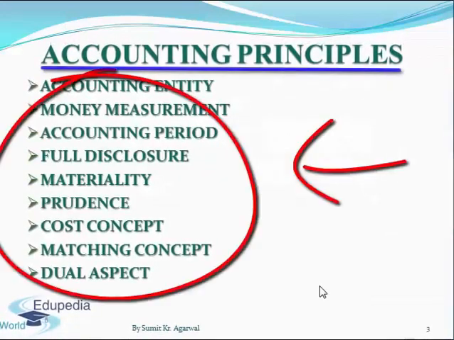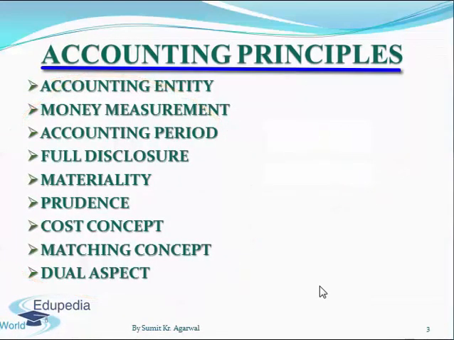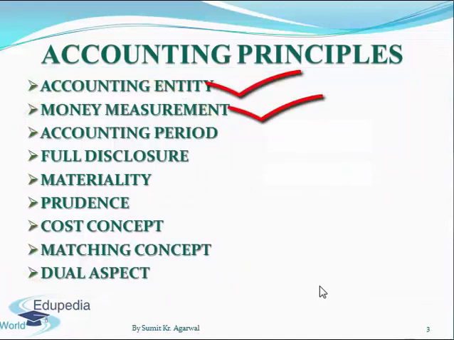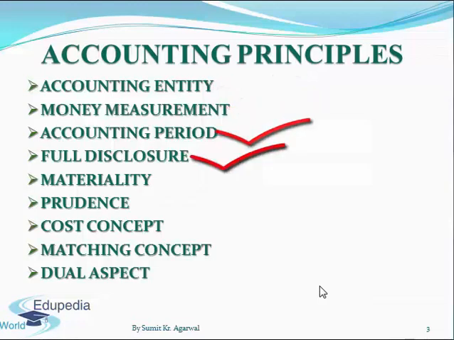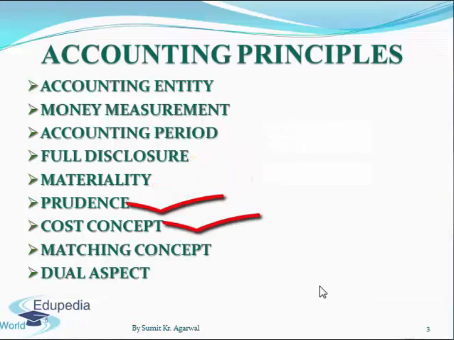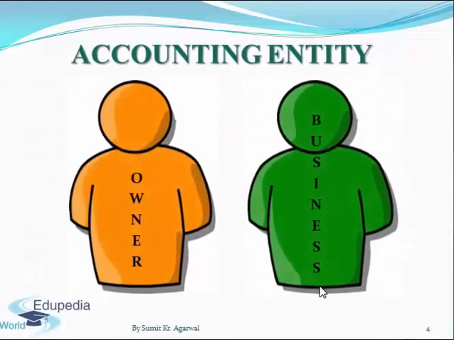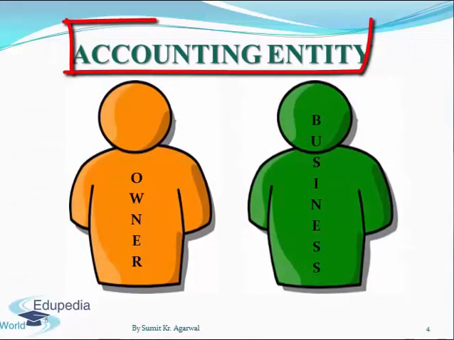So this is the list of accounting principles which we are going to learn today. First is accounting entity, then money measurement, then accounting period, full disclosure, materiality, prudence, cost concept, matching concept, and dual aspect. Let's start with accounting entity.